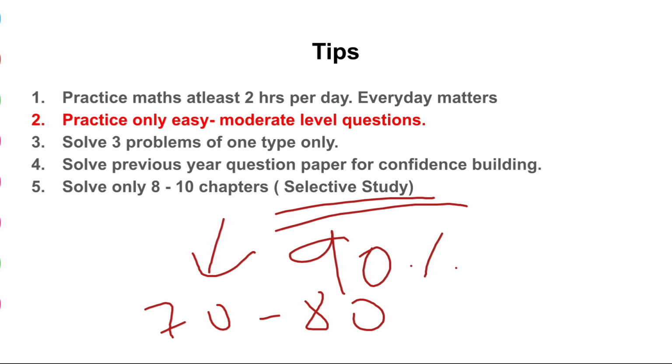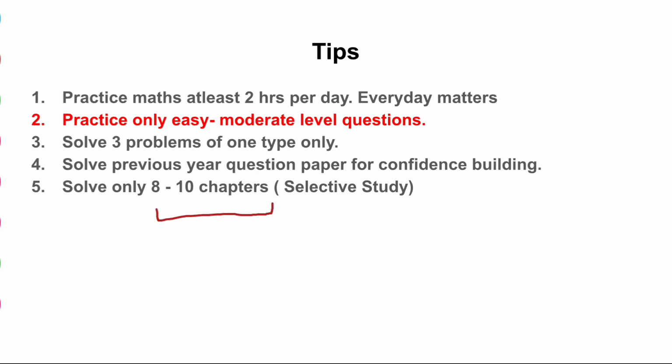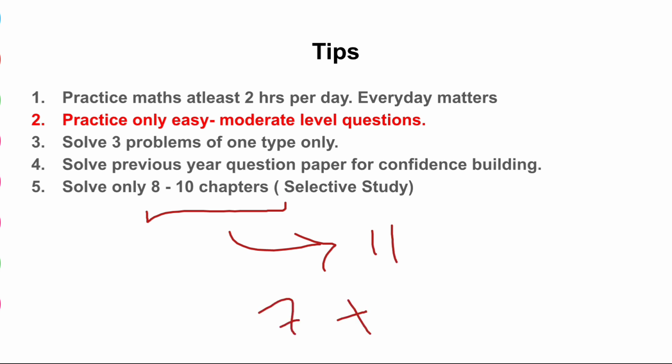Instead of dedicating those 11 days to 14 chapters, you will study only 8 to 10 chapters. Make sure you do not study fewer than 8 chapters, or you will be in trouble. So make sure you study 8 to 10 chapters in those 7 days, and the remaining 4 days you utilize for the other section, or for revision. So this is another approach, and then you can get it.